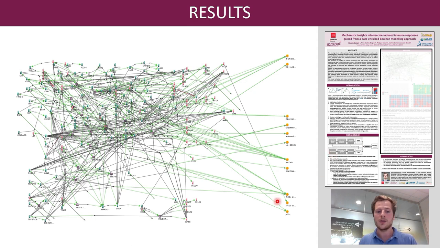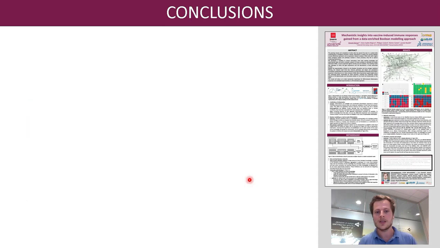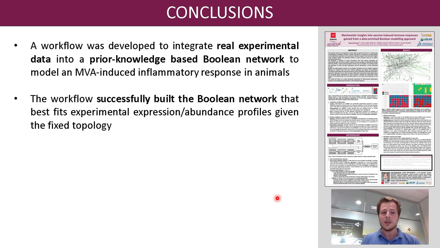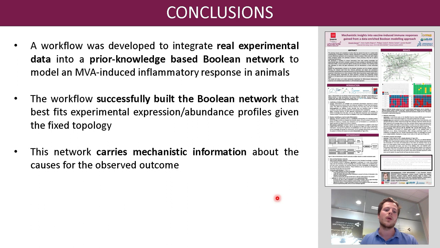Coming back to the non-conventional monocytes, which are here, and the TCD8 lymphocytes, which are here, we can see that they only have one parent node, so one arrow, whose simulated expression profile alone cannot explain the experimental cell type abundance variations. To conclude, we developed a workflow to integrate real experimental data into a prior knowledge-based Boolean network to model an MVA-induced inflammatory response in animals. We successfully built with that the Boolean network that best fits the experimental data, given the fixed topology of the naive network, and that network carries mechanistic information about the causes for the observed outcome.